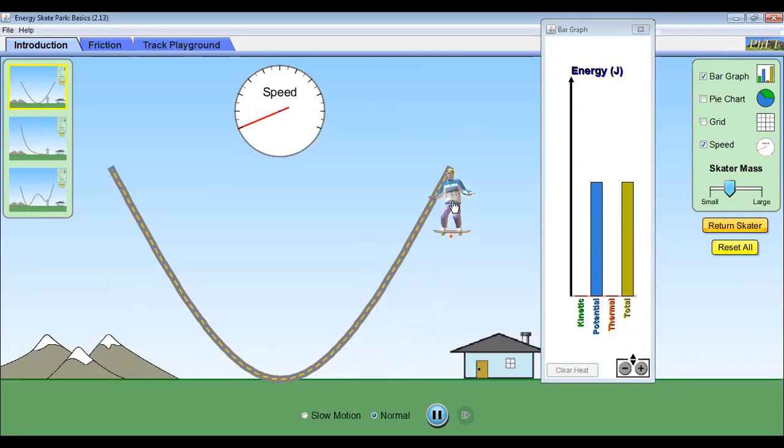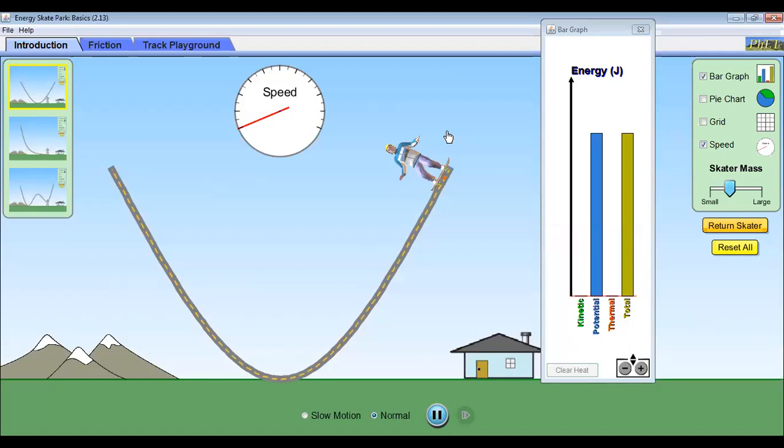So this object has some potential energy. And how much is the total energy? The total energy is all potential energy only. I lifted that object to a height. Clear? The moment I lifted it, its potential energy increased because right now this object has some potential energy. Clear? How much kinetic energy? Zero.